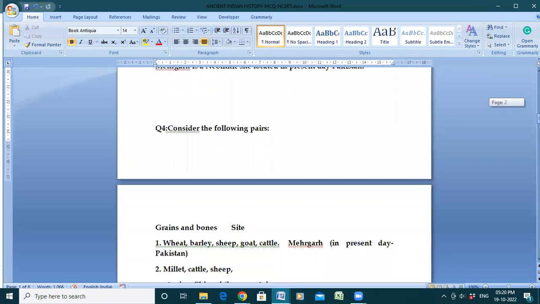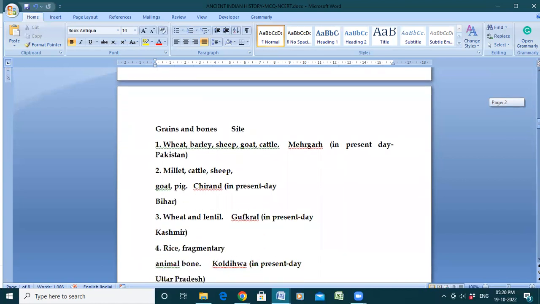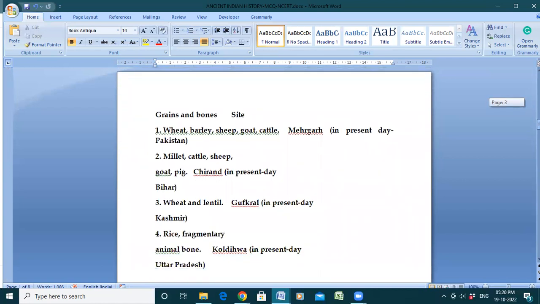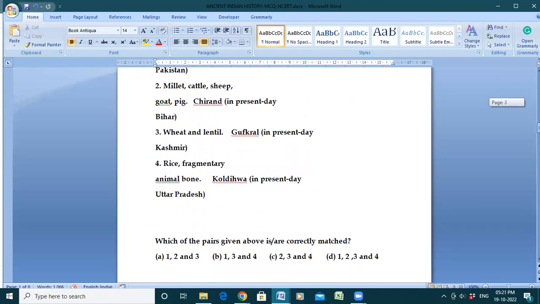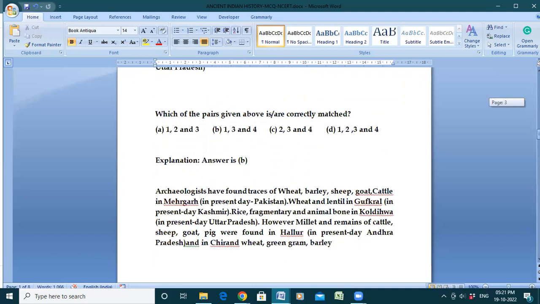Now consider the following pairs. This is again a matching-based question: grains and bones, and the sites where they are found. If you go through the options, wheat, barley, sheep, goat, cattle found in Mehrgarh; millet, cattle, sheep, goat, pig, Sudan. Similarly, four different options are given, and the correct answer is B, that is 1, 3, and 4.